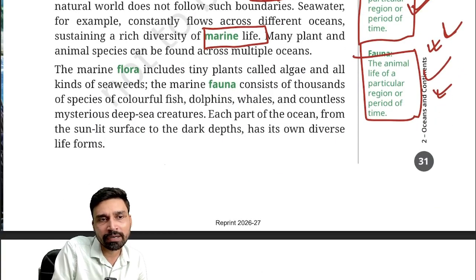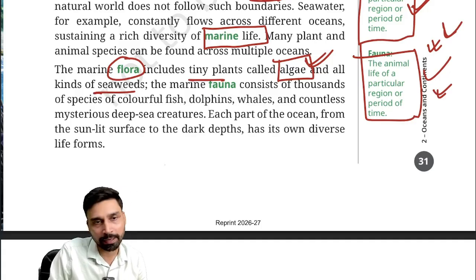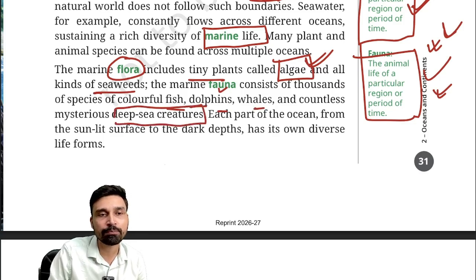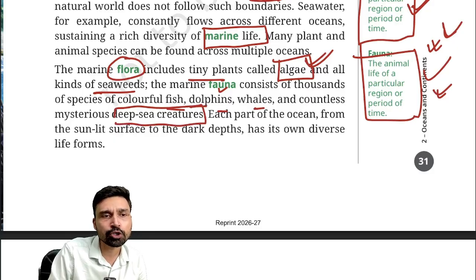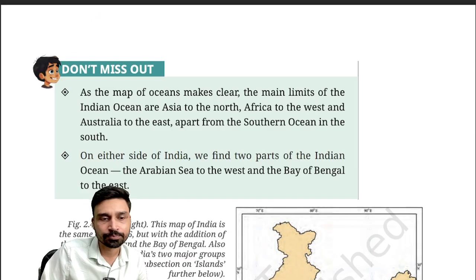Marine flora. Flora we had discussed is the plant life, includes tiny plants. As we have seen in the earlier photograph, algae are the most common plant that you find here, and various different types of seaweed you will find as well. Marine animal life, that is fauna, consists of thousands of species of colorful fish, dolphins, whales, and countless mysterious deep sea creatures such as sea horses, crabs we can talk about. And each part of the ocean from the sunlit surface to dark depth has its own diverse landform.